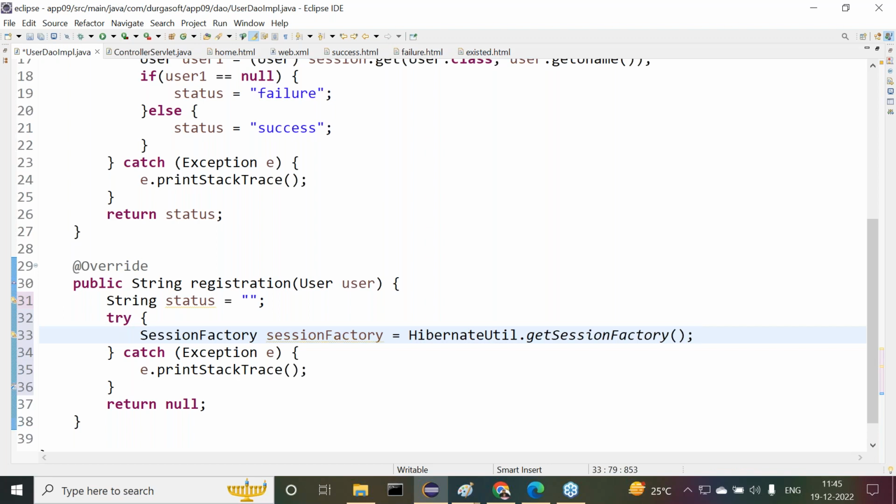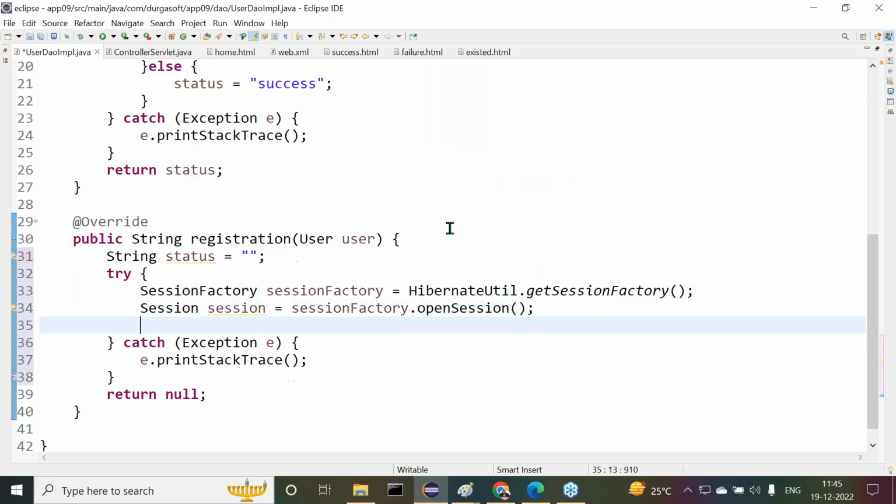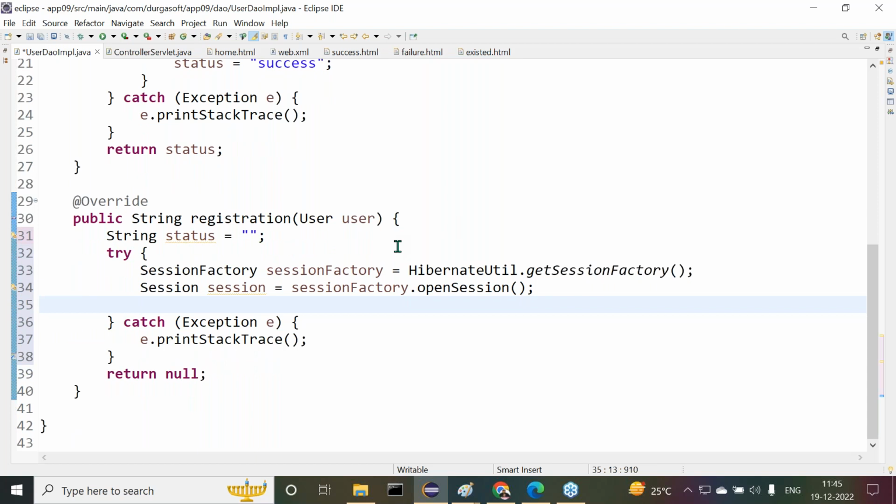Okay, then what next after getting the session factory? We have to get the session object. Session is equal to sessionFactory.openSession().